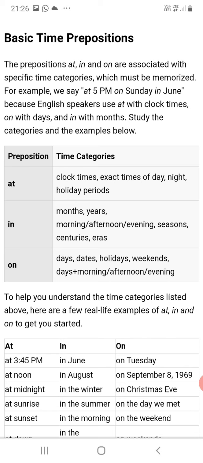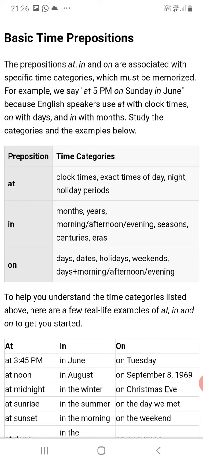In is used in front of months and years separately. If you are using the month alone, you can say in December, in October, etc., not along with the year, a month alone. If you are using the year alone, for example, in 2020, in 1947, etc.